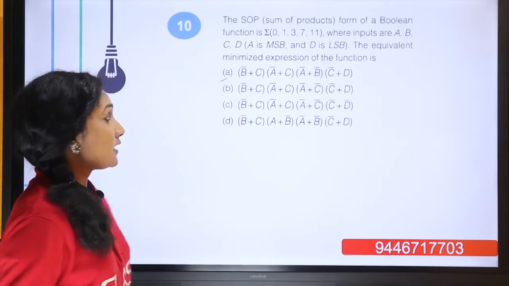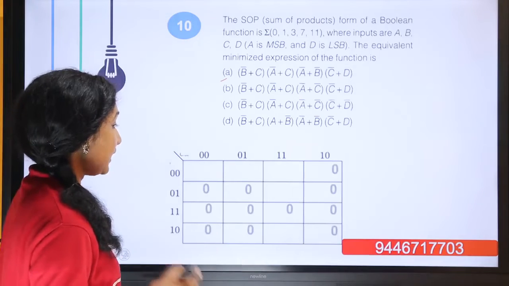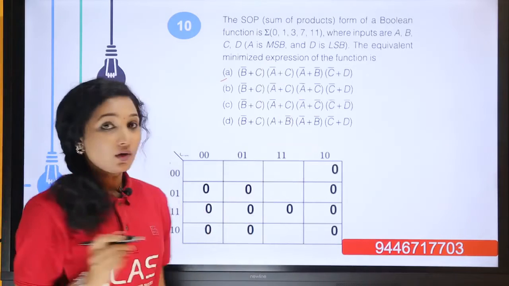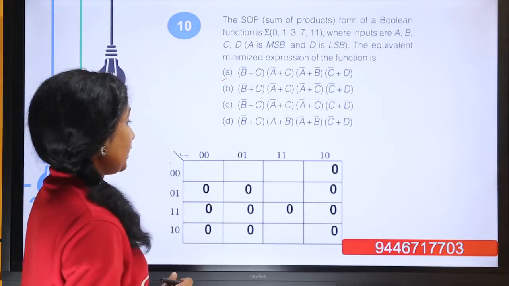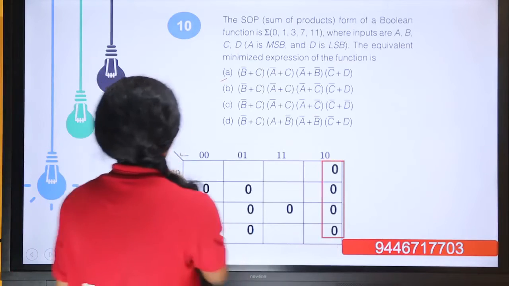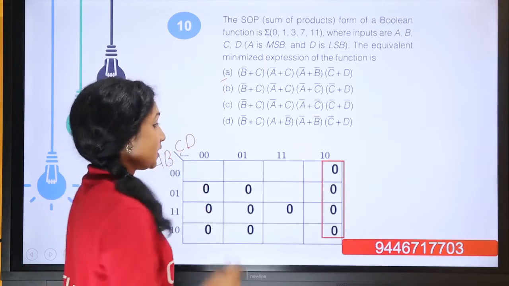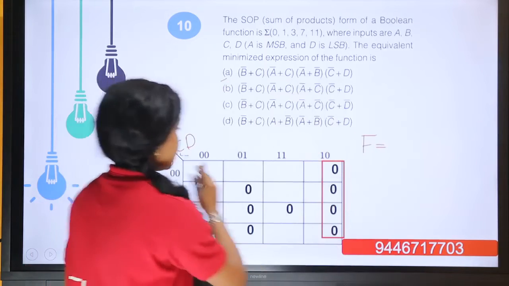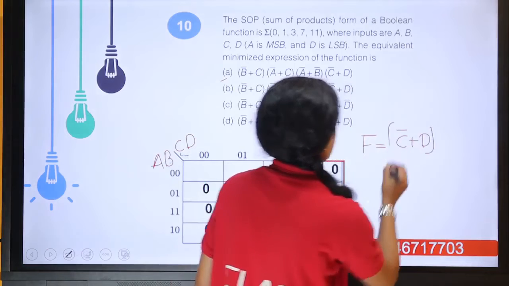So we require a 4 variable K-map. Then we group or tabulate all the zeros, because we want to find the product of sum form. So the first group of zeros will be this, and here we have the MSB as A and LSB as D. So for the first grouping, our F becomes C bar or D. This is our first group.